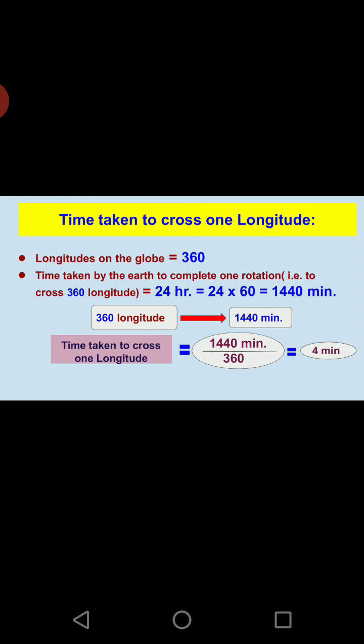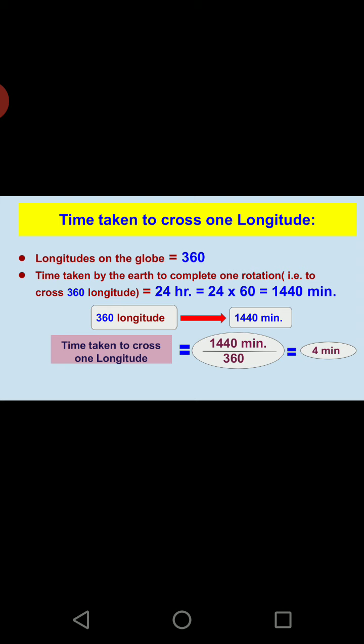Longitudes on the globe total 360. The time taken by the Earth to complete one rotation, that is 360 longitudes, is 24 hours. Let's convert these hours into minutes. So 24 hours into 60, because 60 minutes make 1 hour. So how many minutes is the Earth taking to complete one rotation? 1440 minutes.